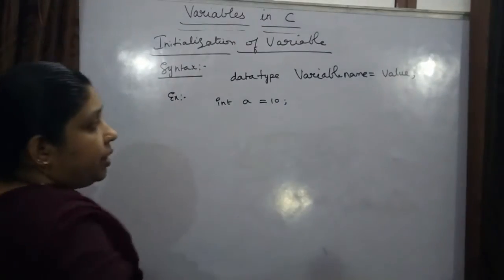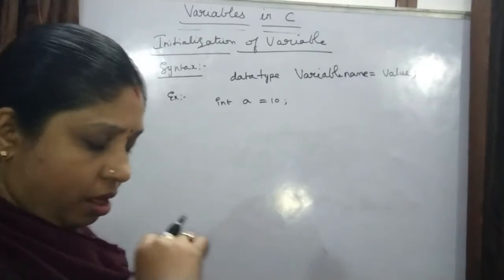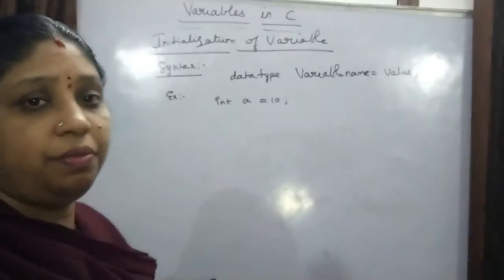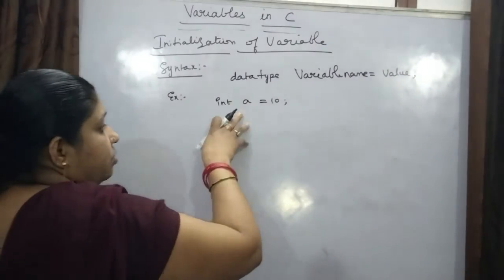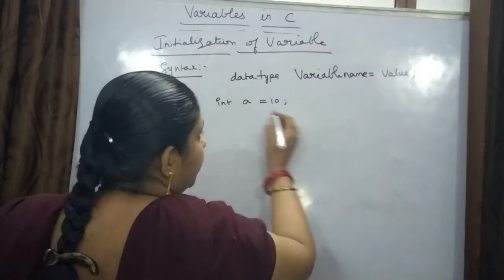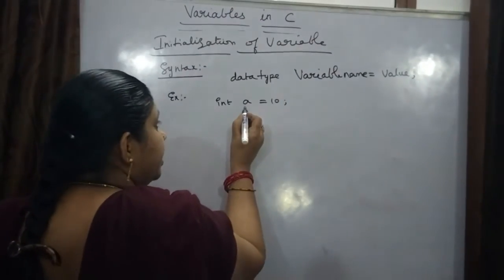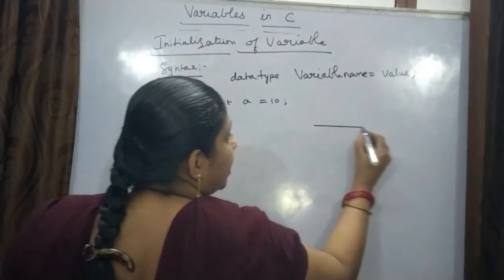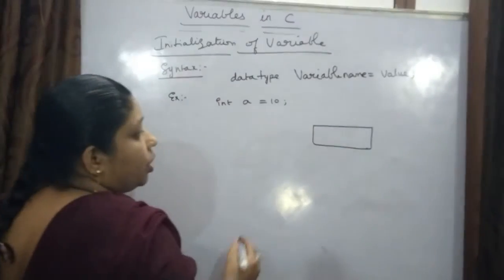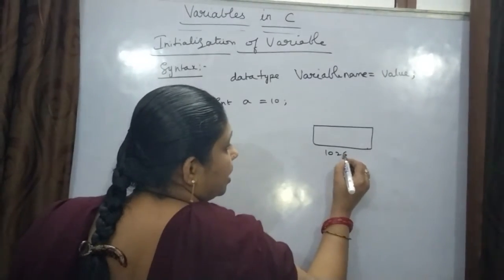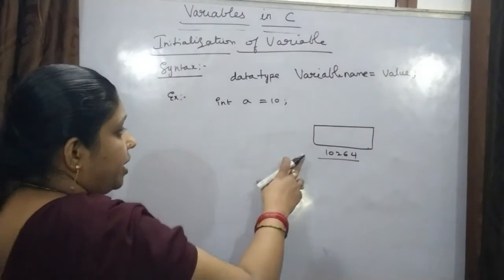Now when you declare a variable like this and assign a value like this, this is called initialization of the variables. Okay, that means you are initializing the variable and even assigning a value. When you are declaring a variable named A, automatically a memory location with some unique address will be there.